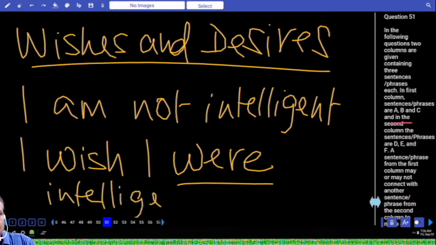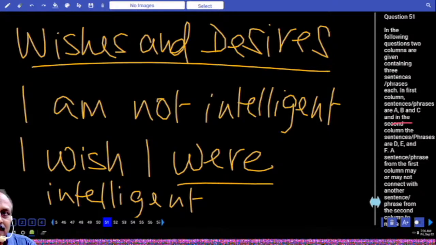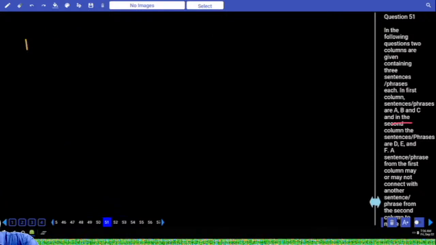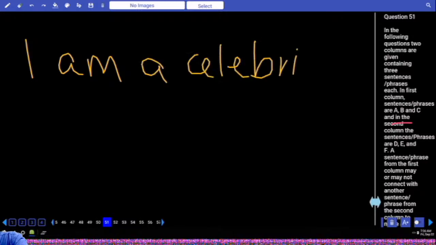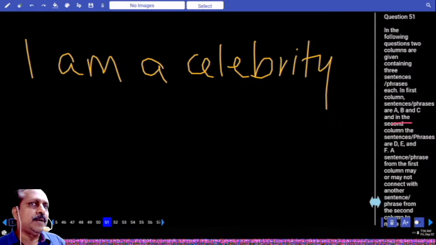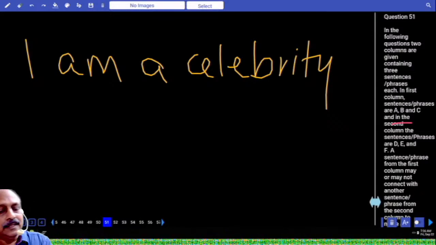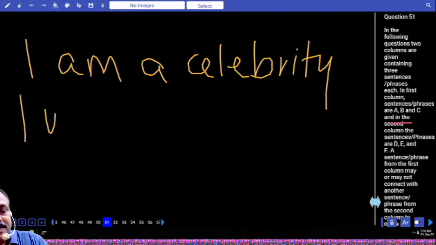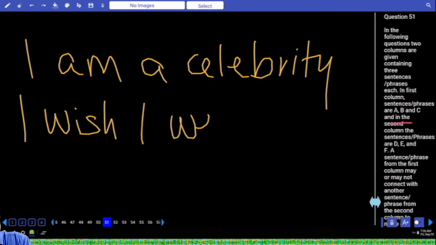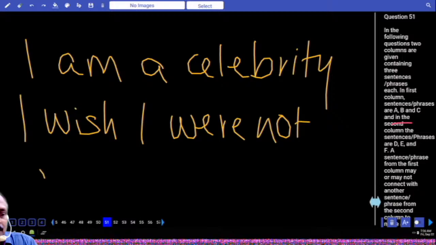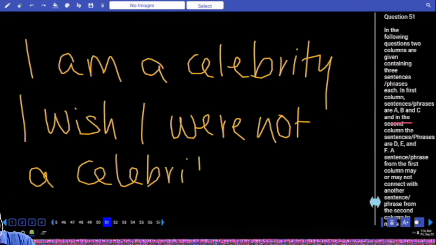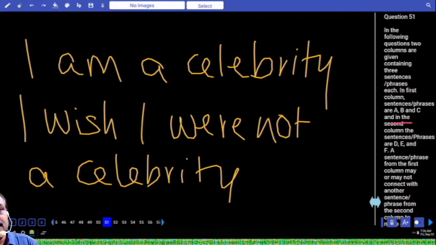What are the changes you see here? One, negative changes to affirmative, present changes to past. Is that clear? Another example, I am a celebrity. Celebrities have their own problems. Sometimes they wish not to be a celebrity. This is also present tense but negative or affirmative? Affirmative. I wish I were not a celebrity. What are the changes you see here? Present changes to past and affirmative changes to negative. This is the first dimension.